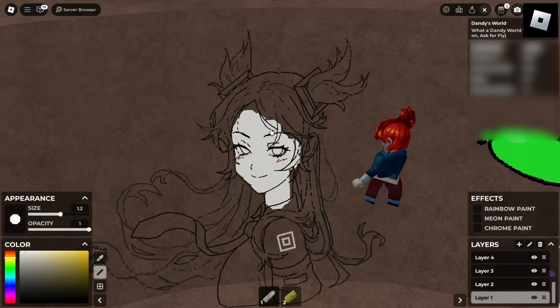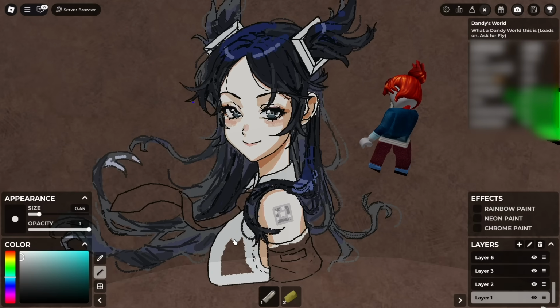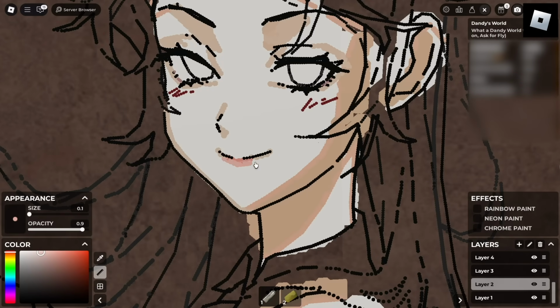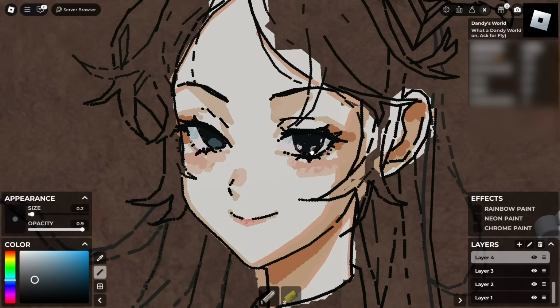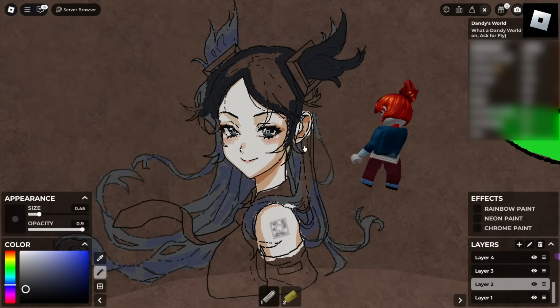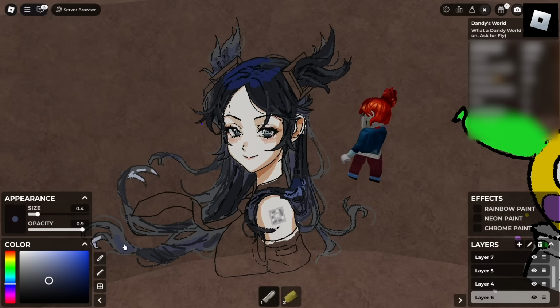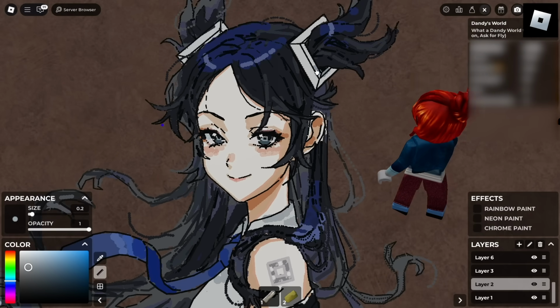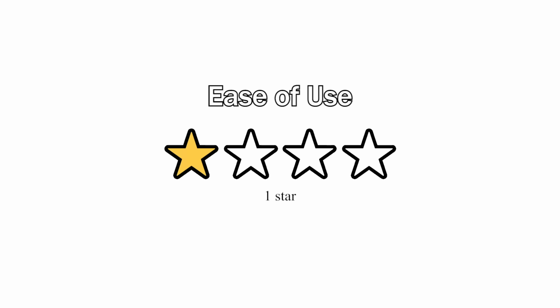I think it's neat to be in this urban area to just spray paint together. There's a few bad apples griefing, but you can vote to kick people and hide their art. Now, I don't really read the chat or have voice chat open, but I can only imagine what kind of a mess is there. But you get 10 layers, and that's more than some apps today. But for the griefing and chat thing, 1 out of 4.